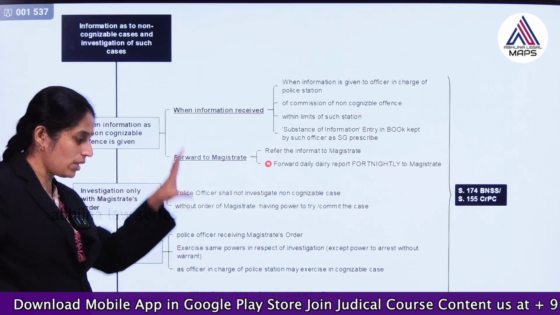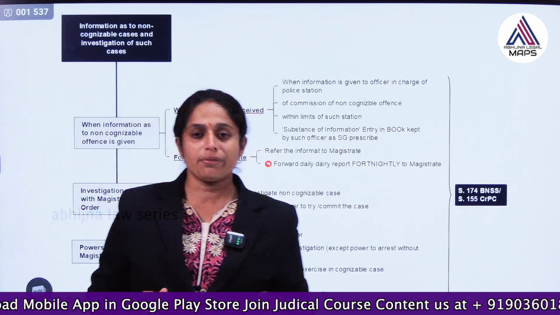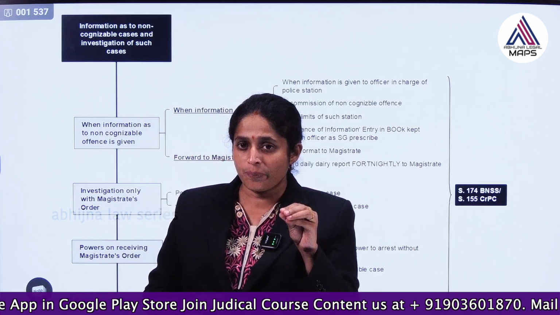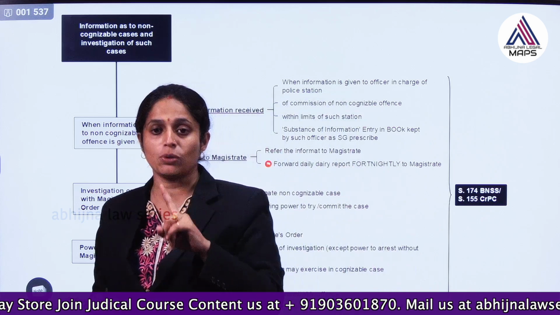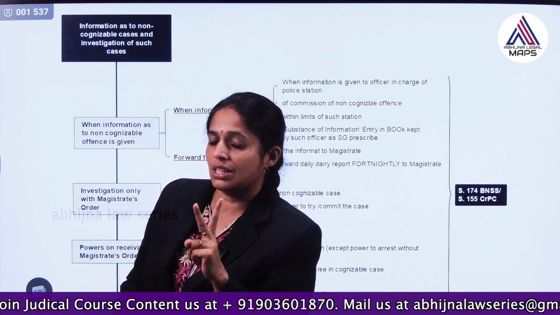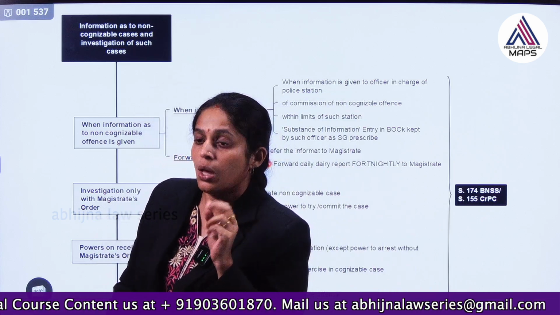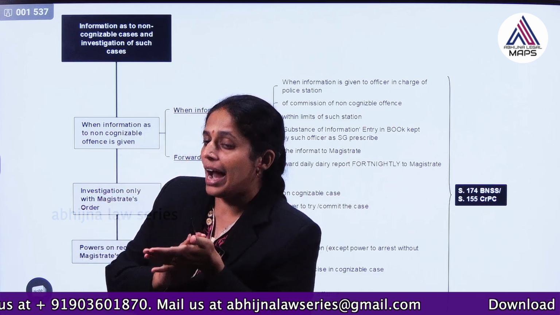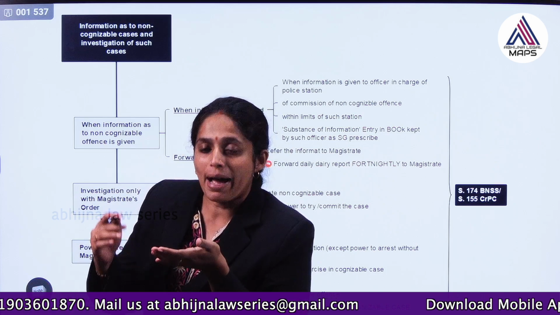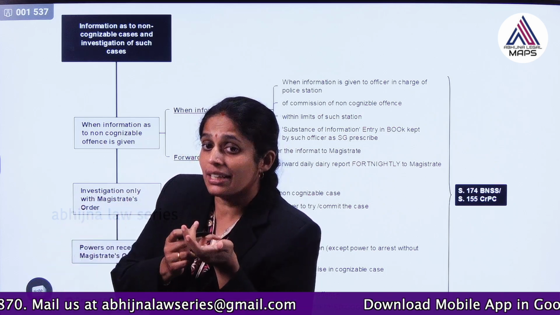Very important. So the ultimate summary of this is section 174. This is with respect to information and investigation in respect of non-cognizable offences, where when information is received, it has to be maintained in a book, and fortnightly they have to send it to the magistrate, and they cannot investigate it directly.